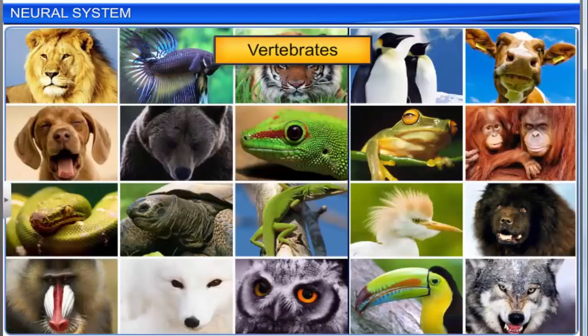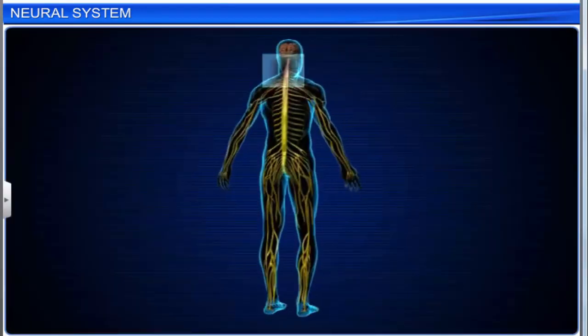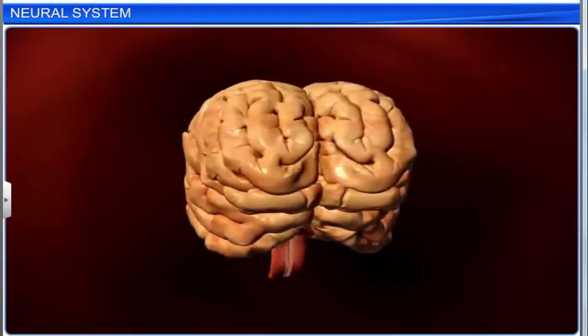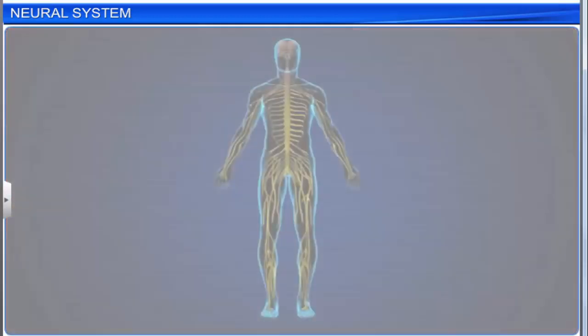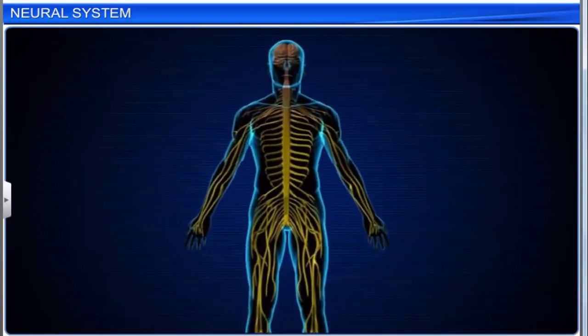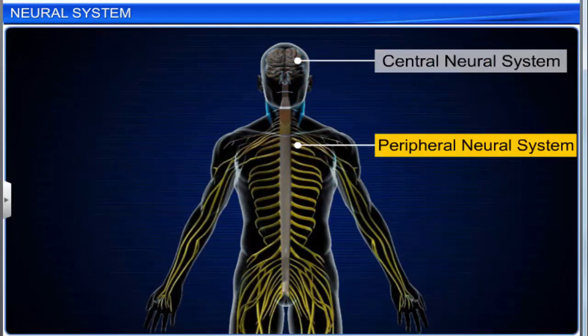All vertebrates have a well-developed neural system. However, the brain is the most complex and advanced in the primates, especially in human beings. Here, we'll discuss the human neural system in detail. The human neural system is divided into two parts: the central neural system or CNS and the peripheral neural system or PNS.